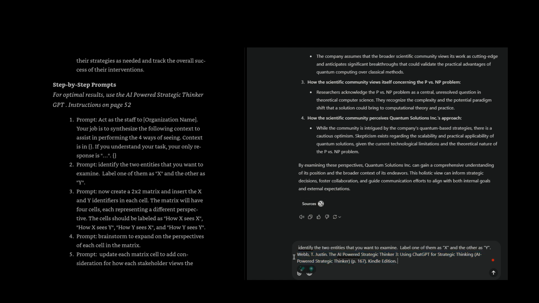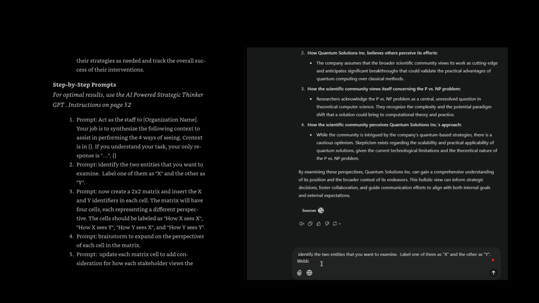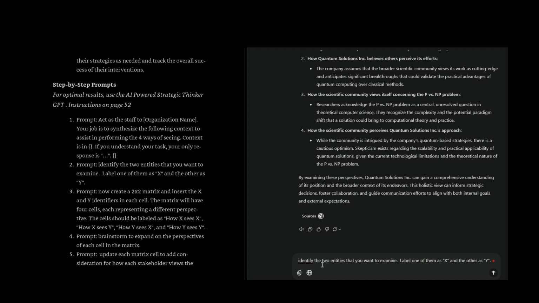Applying the Four Ways of Seeing framework to Quantum Solutions Inc.'s approach to the P versus NP problem can provide valuable insights. How Quantum Solutions Inc. views itself in addressing the P versus NP problem: the company perceives itself as a pioneer in leveraging quantum computing to tackle one of the most profound challenges in computer science. It believes that its innovative algorithms have the potential to revolutionize problem-solving capabilities.